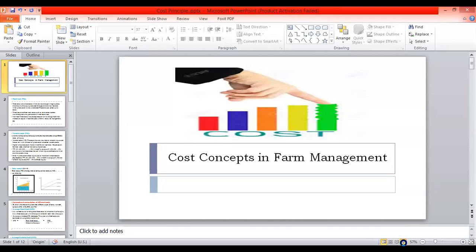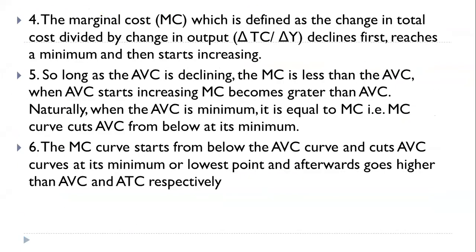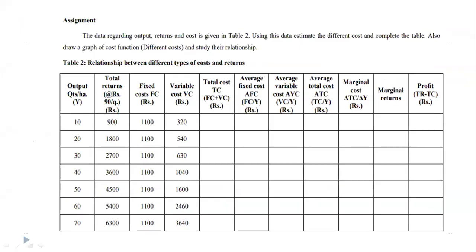For the first row of marginal cost and marginal returns, make it a dash, and then go on estimating the difference in this column and in these columns. For example, 1800 and 900: what is the difference?